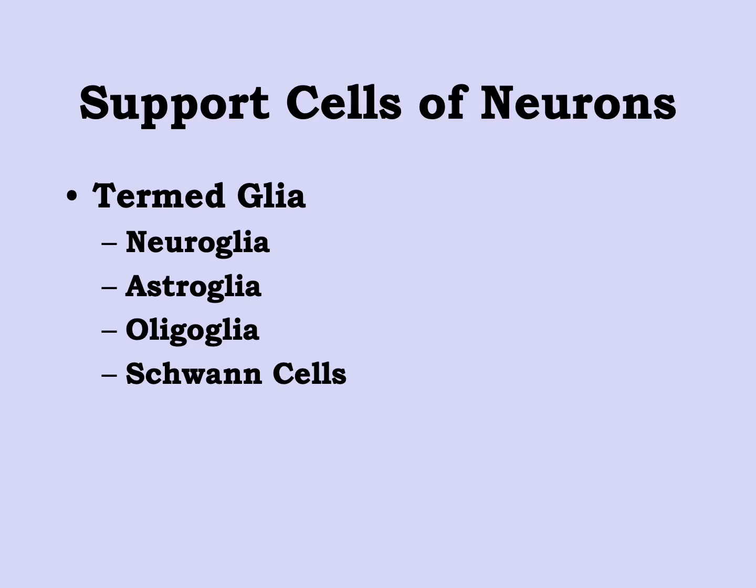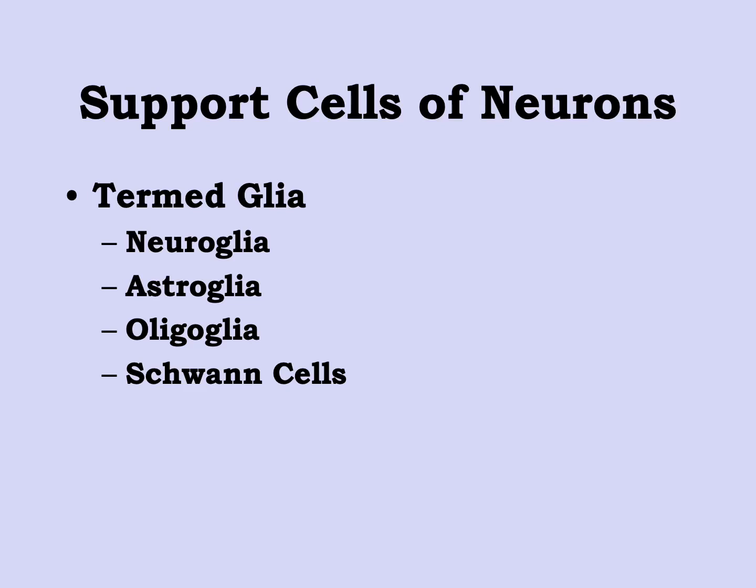Supporting the neurons are a whole bunch of support cells, which we call glia, and we classify these glia as neuroglia, astroglia, oligoglia, and then in the periphery, Schwann cells. Among these glia, we have supporting glial cells, and then we have myelinating glial cells. Myelinating glial cells will produce a membrane, or a lamina, around the axons that insulates the axons and allows for a faster transmission of the action potential within the neuron. But it also supports the nerve itself in the periphery, to allow the neuron to traverse its length and grow to where it's supposed to grow.